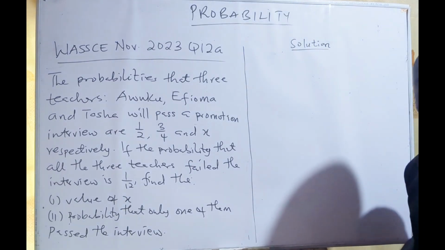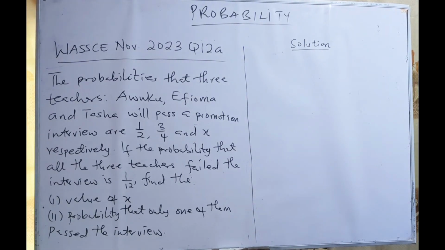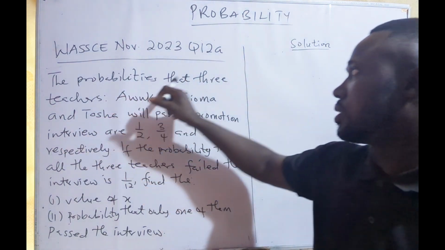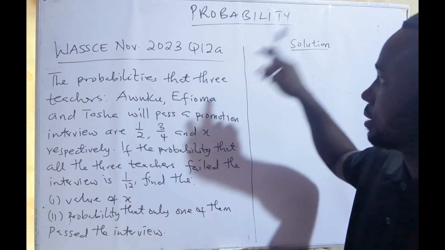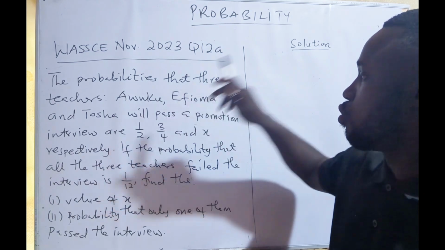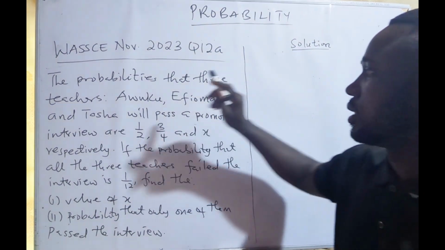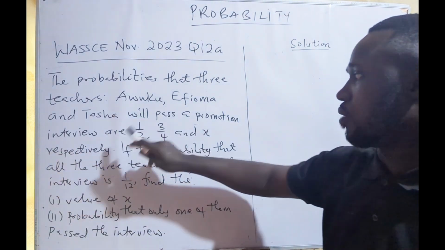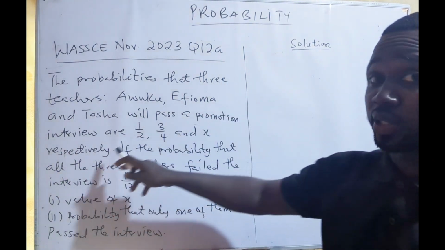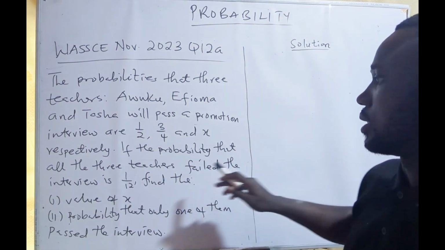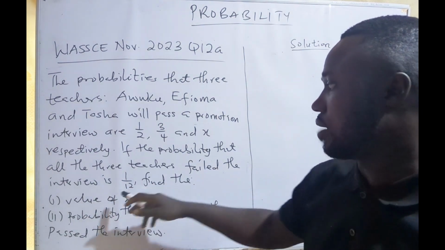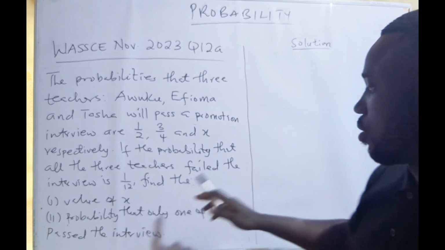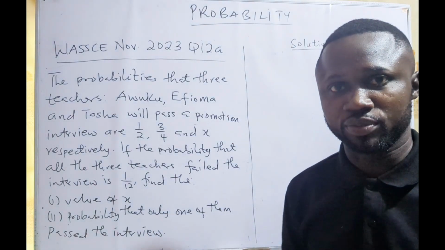Okay, let's look at the question here. WASSCE November 2023, question 12a. The probabilities that 3 teachers, Awuku, Efuma, and Tasha will pass a promotion interview are 1/2, 3/4, and x respectively. If the probability that all the 3 teachers failed the interview is 1/12, find (i) the value of x, (ii) the probability that only one of them passed the interview.